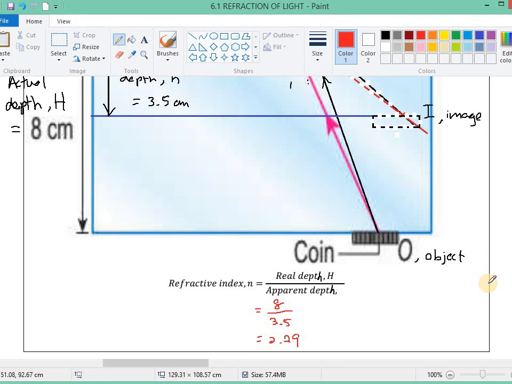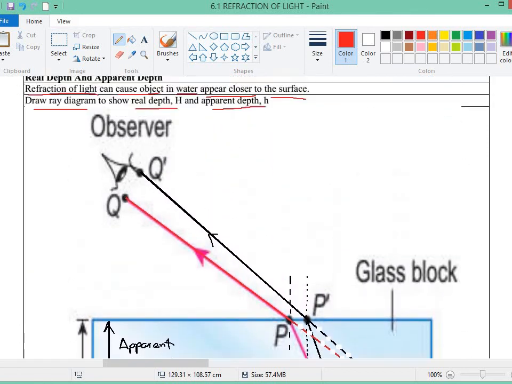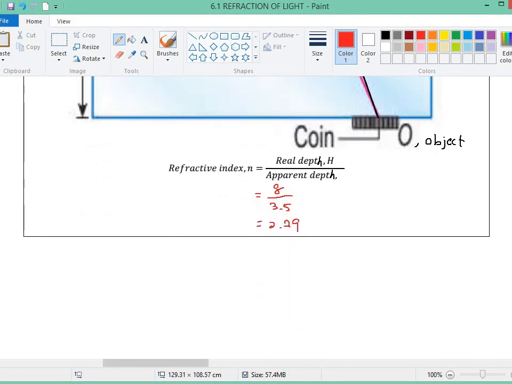After that, we found out that we can also use the angles: sin i over sin r also gives the refractive index. And now we learn the third method: the real depth and apparent depth also give the refractive index.